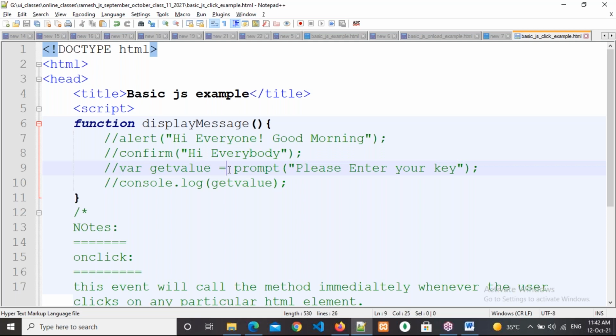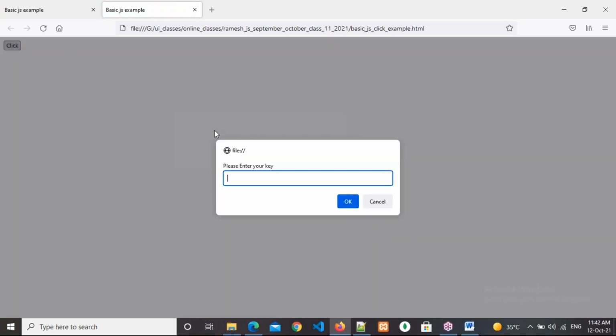What is that? Prompt. Prompt is available. We have the third option, the prompt dialog box. Now come here, refresh and click on the button. See this, how many buttons are we getting? Two buttons, OK and Cancel, but we are getting a text box as well. Whenever you enter the key and the key is correct, then it will redirect.